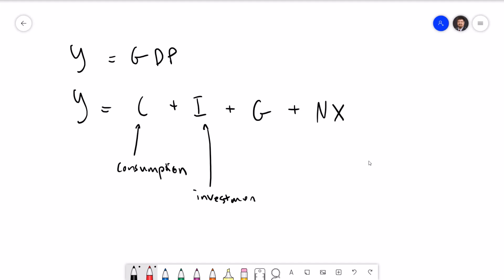Investment is spending on capital goods, housing, and inventories. In economics, capital refers to physical equipment, including buildings that are used in the production of other goods and services. The economic definition of capital does differ from the finance one, so keep that in mind. Capital depreciates over time, meaning it becomes less effective as it ages. As a result, firms need to constantly invest in their capital to maintain their level of capital or to increase it. Households also contribute to investment by buying housing. The last part of investment is inventories. If a good is produced but not sold in a given time period, it goes into a firm's inventory.